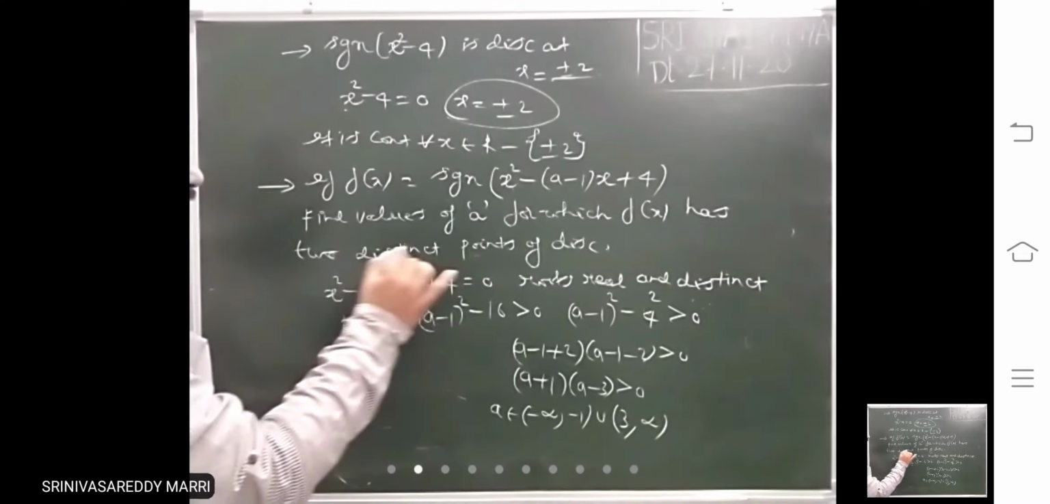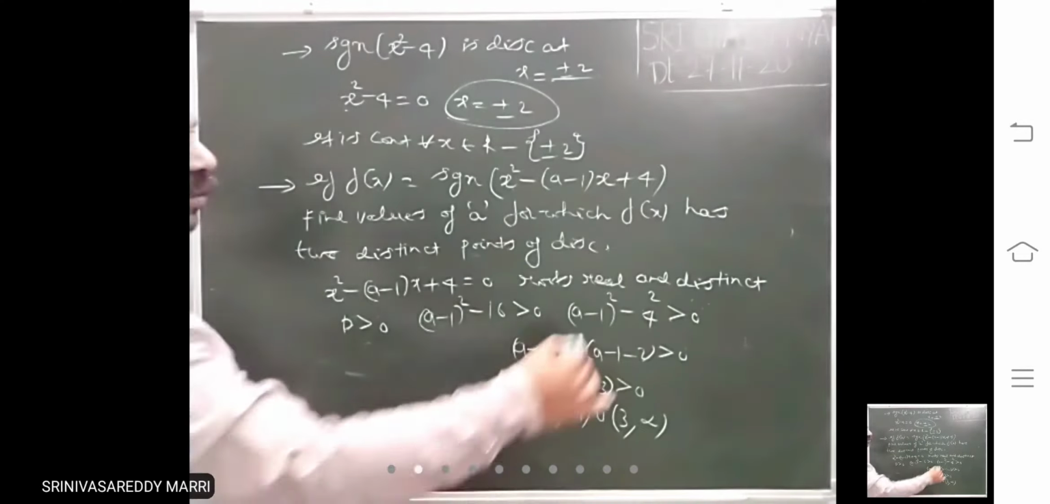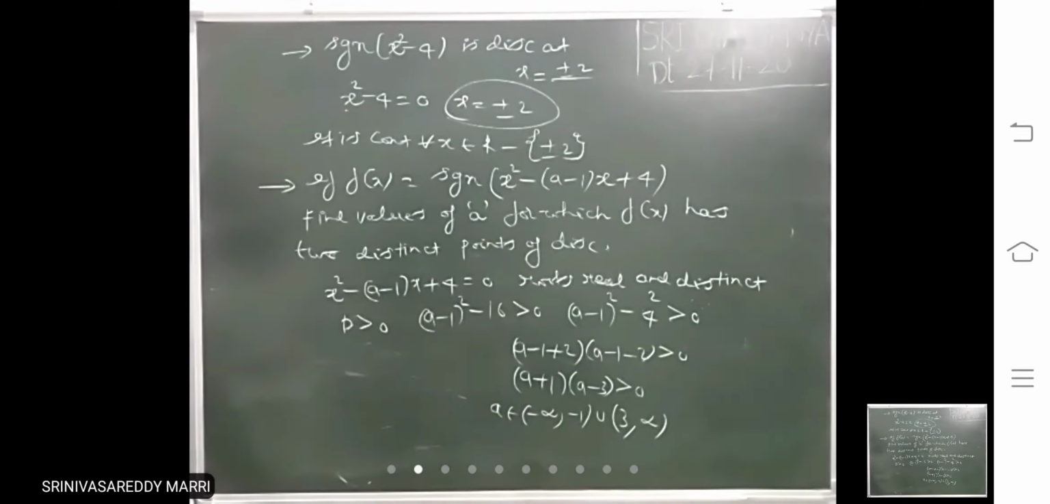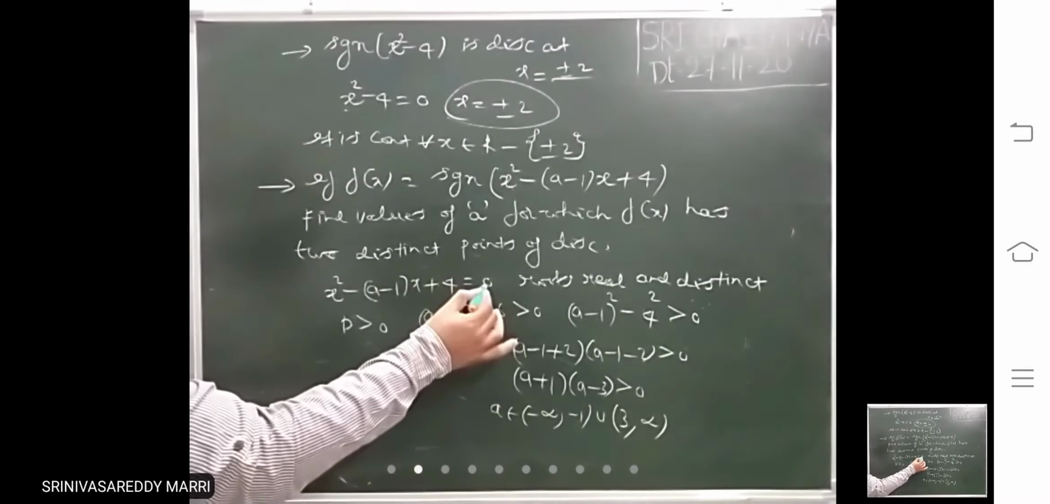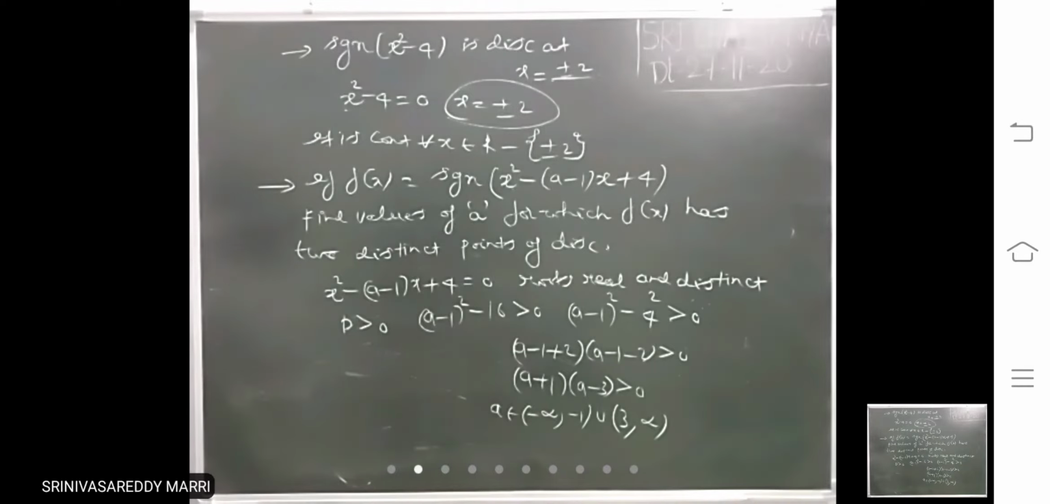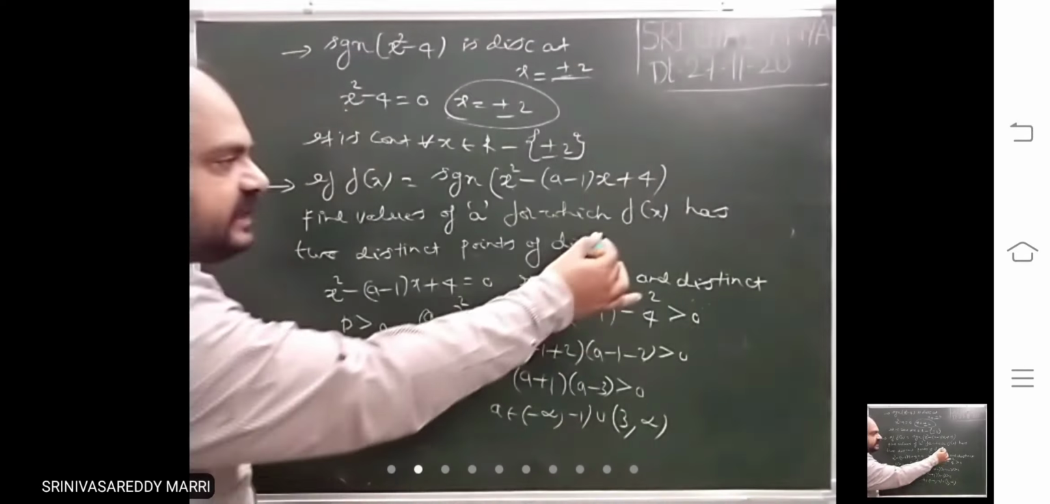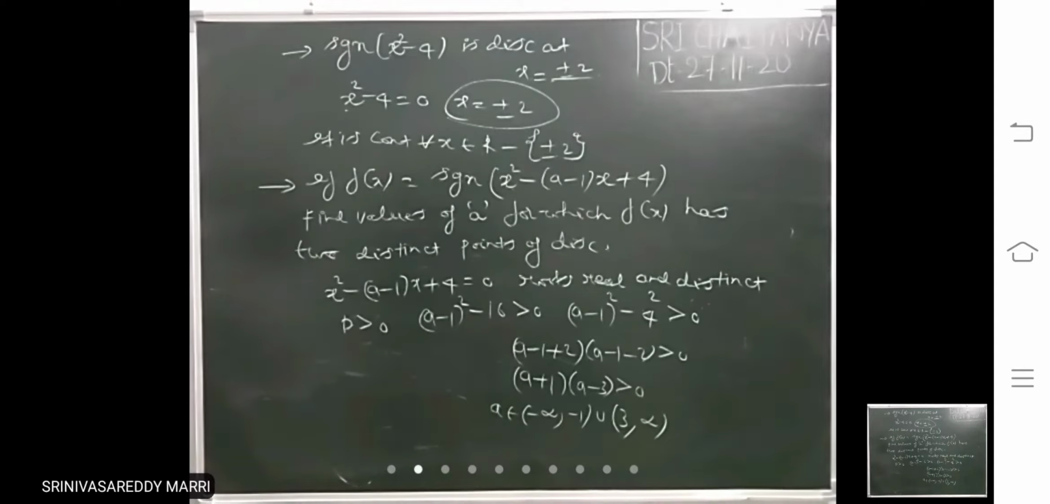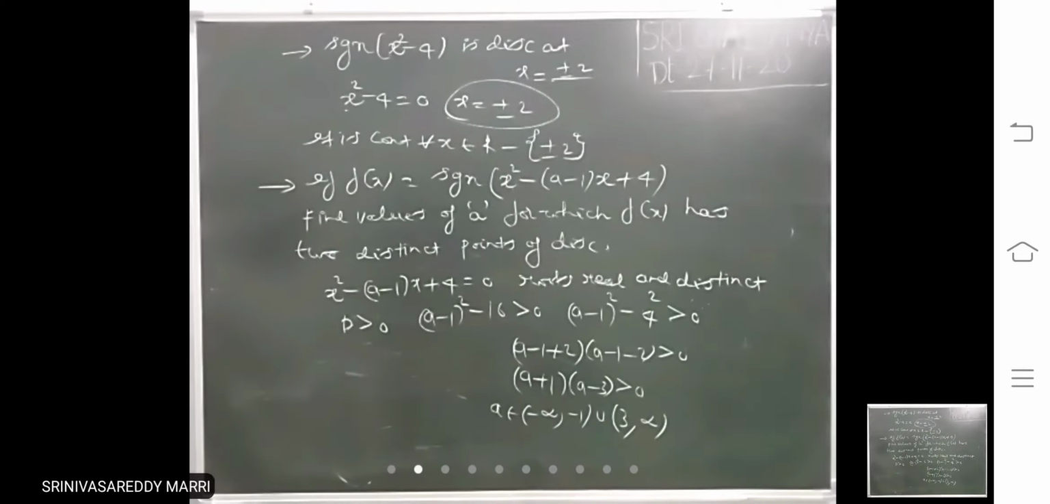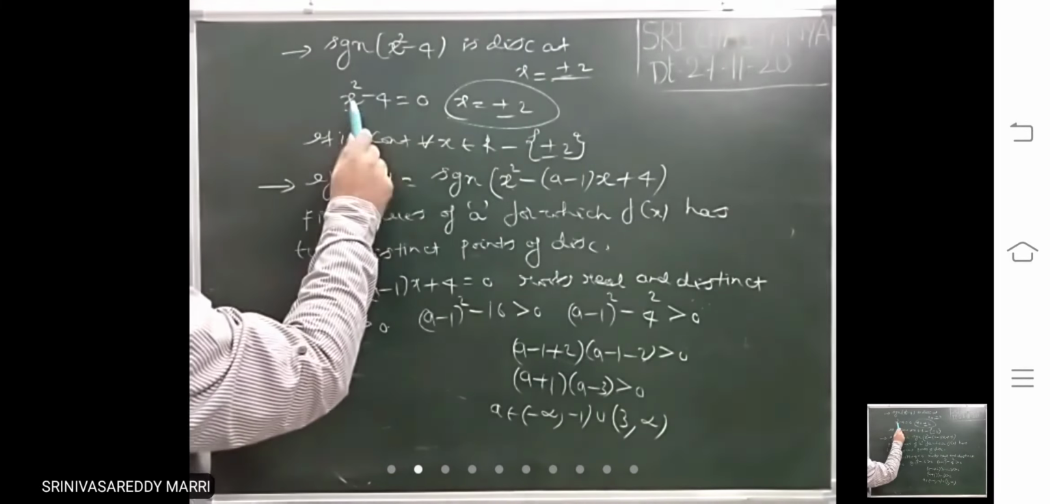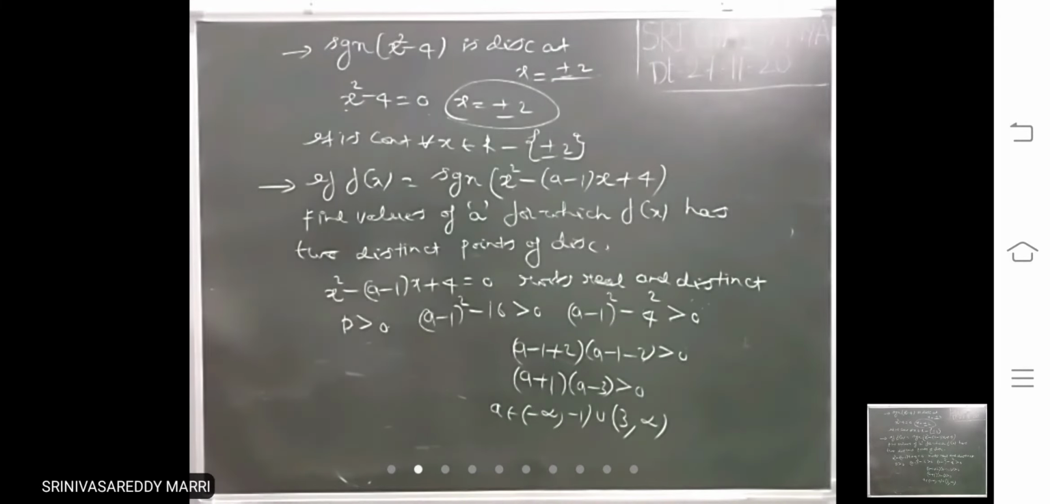Here, two distinct is given. Suppose we say that only one point of discontinuity is there. Only one point means what? For this, roots are real and equal. Discriminant equal to 0. Suppose in the question he tells that f of x has 0 points of discontinuity. 0 means this equation must have imaginary roots. Discriminant less than 0. Like that you can proceed regarding the roots. The main thing you have to understand is that for signum of f of x, we have discontinuities at f of x equal to 0.